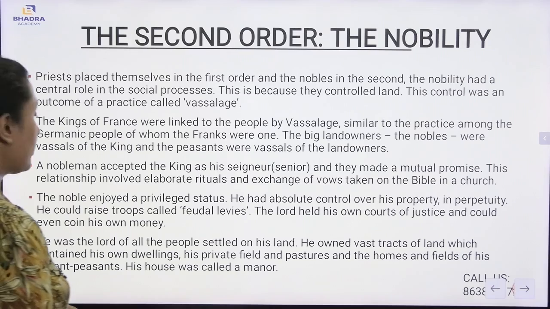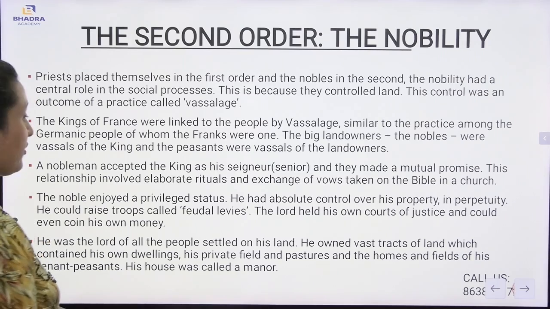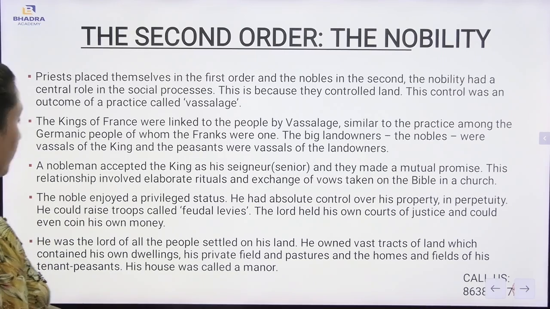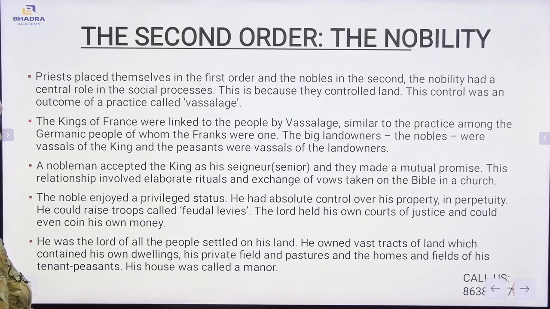He was the lord of all the people settled on his land. He owned vast tracts of land which contained his own dwellings, his private fields and pastures, and the homes and fields of his tenant peasants. His house was called a manor.